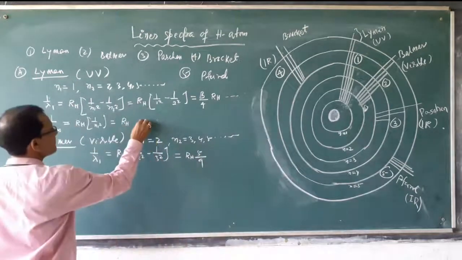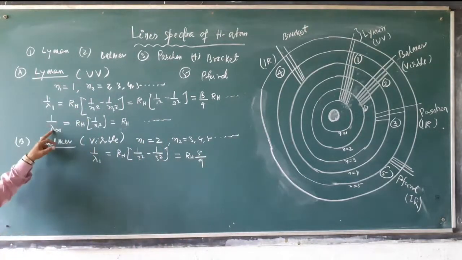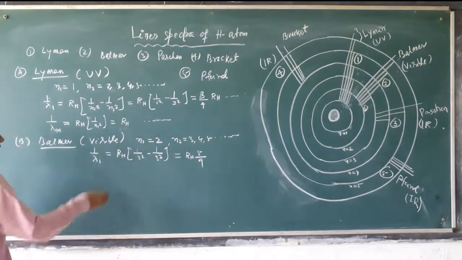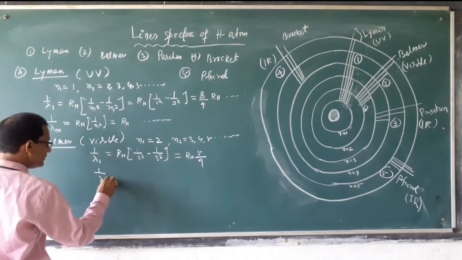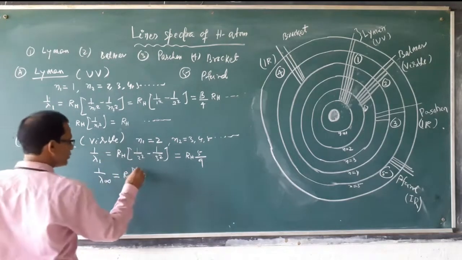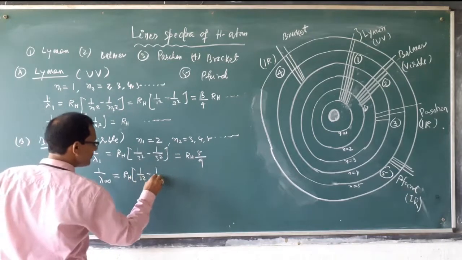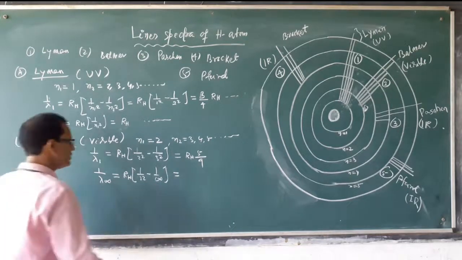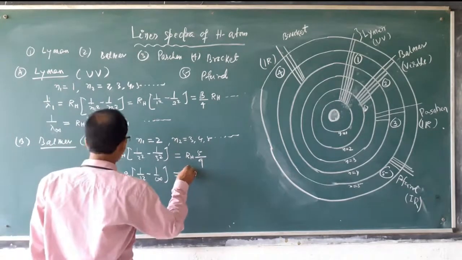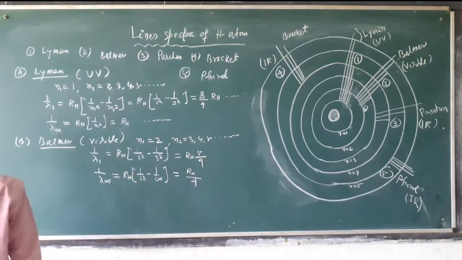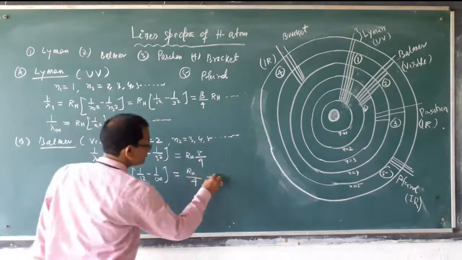First transition, and this is your infinity, that is from higher to lower. Here similarly for higher, 1 by lambda infinity will be RH times 1 by 2 square minus 1 by infinity. Result is infinity, so the second term will be zero. So the result is RH by 4. RH by 4. This is also important.